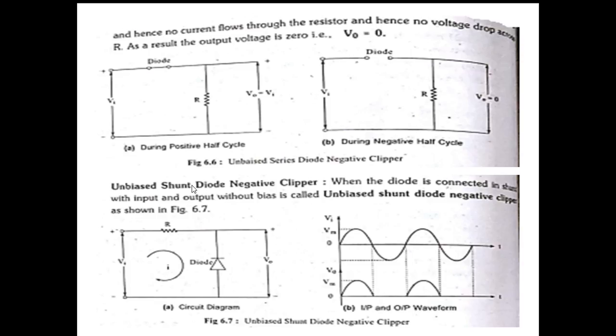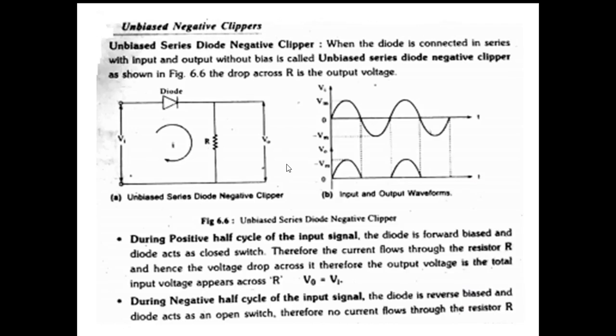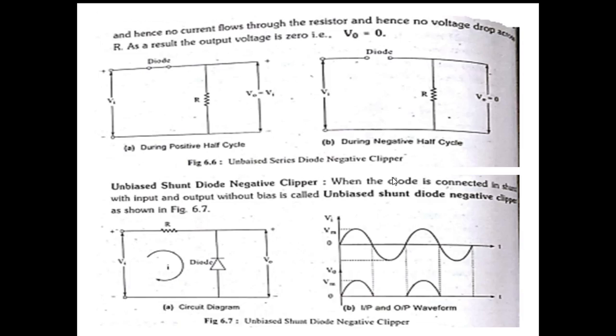Okay. So from this discussion, it only allows the positive half cycles, and the diode is connected in series. Therefore, this circuit is an unbiased series diode negative clipper, because the negative half cycles are clipped off. Therefore, negative clipper.